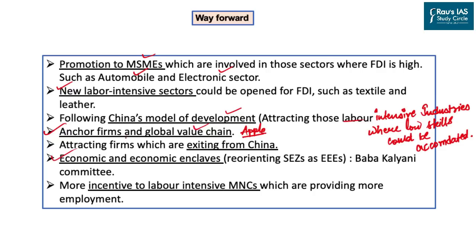We can also go for economic enclaves. It is nothing but the reorientation of special economic zones in the form of EEE. This was recommended by the Baba Kalyani Committee. The best purpose of this would be that they will be situated in coastal areas and will meet the international demand directly. And lastly, the government can come up with higher funding and tax sops for those companies which are labor intensive. So if a foreign company is trying to bring funds to the country with higher labor intensity, it should be provided better incentives than the other ones.